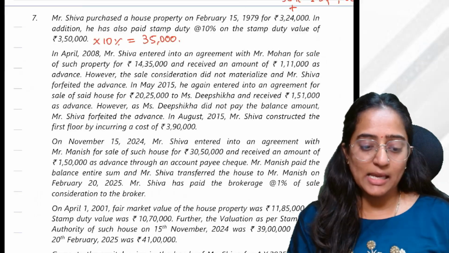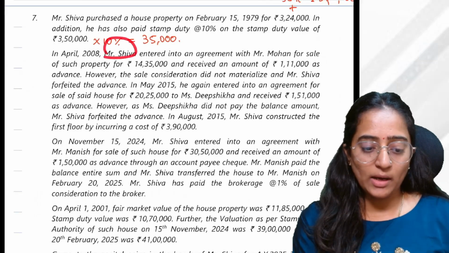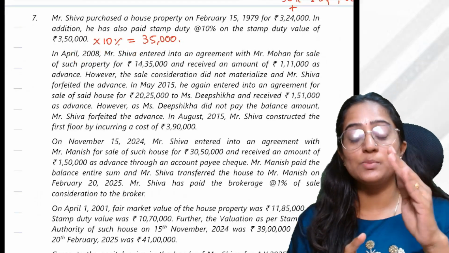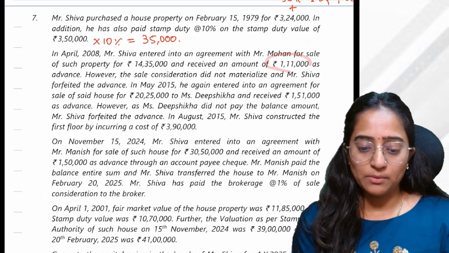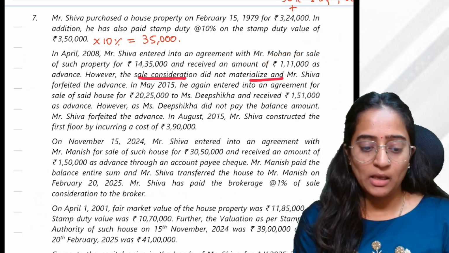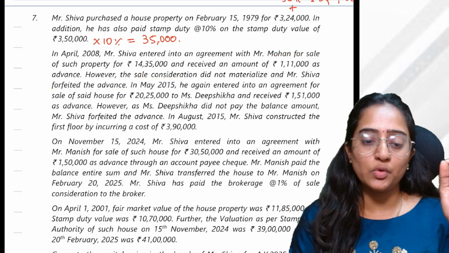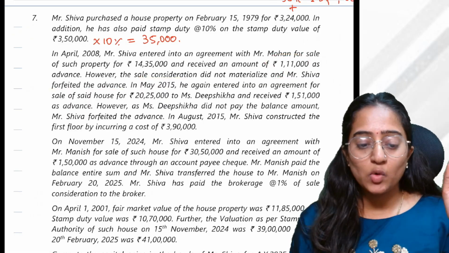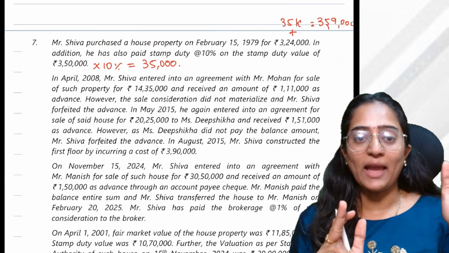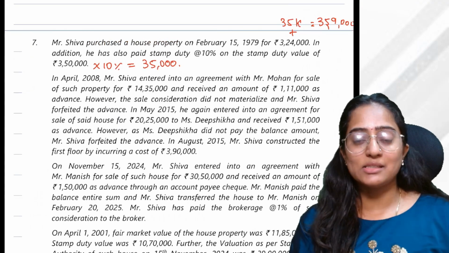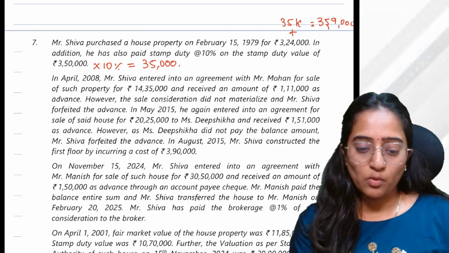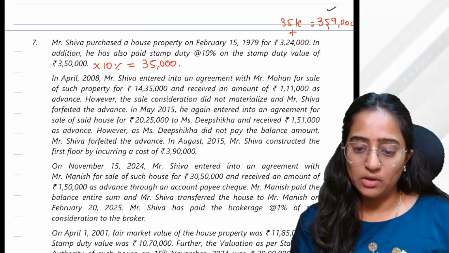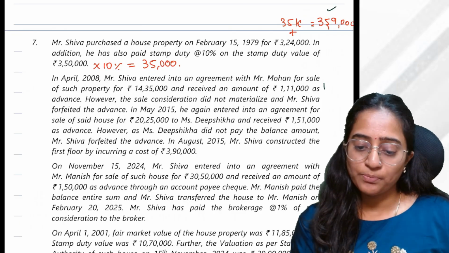Now, identify or understand the same point here. This fellow entered in 2008, which means it is before 1/4/2014. Advance received is 1,11,000. The sale did not happen and the advance was forfeited. So what would you do? 1,11,000 rupees you would have subtracted from your cost of acquisition. Correct? This has happened before, so you would have reduced it from your cost of acquisition. What was your cost of acquisition? 3,59,000. 1,11,000 rupees you would have subtracted. Correct?